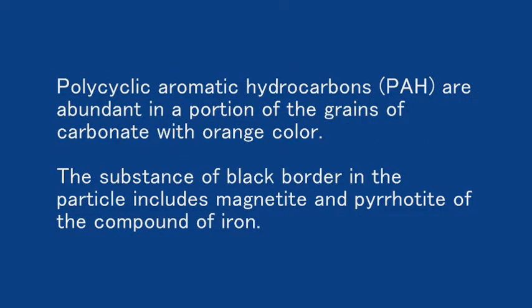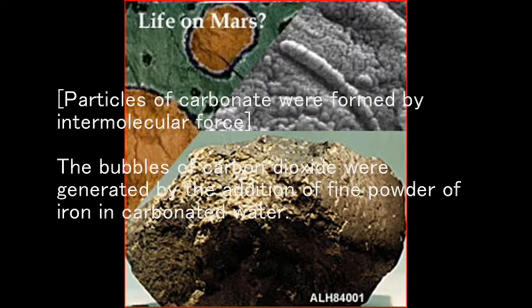Polycyclic aromatic hydrocarbons, PAH, are abundant in a portion of the grains of carbonate with orange color. On the other hand, the substance of the black border in the particle includes magnetite and pyrrhotite, compounds of iron. The structure of the carbonate particle can be formed by intermolecular force.